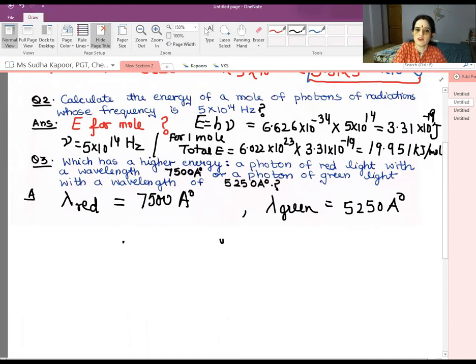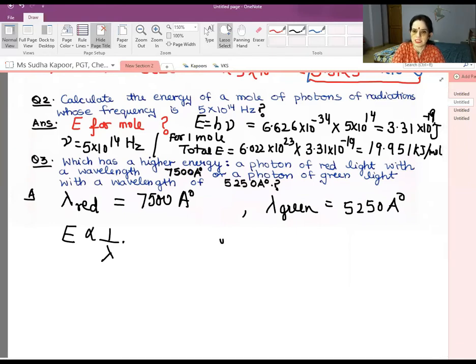Now, in this case, they haven't asked you for much detail. They haven't asked you the calculation part. They have asked you which has higher energy. So, just now we have done in Planck's theory that energy is inversely related to lambda. The one which has higher lambda, more wavelength, is going to have the lesser energy. And the one which has the lesser wavelength is going to have the higher energy.